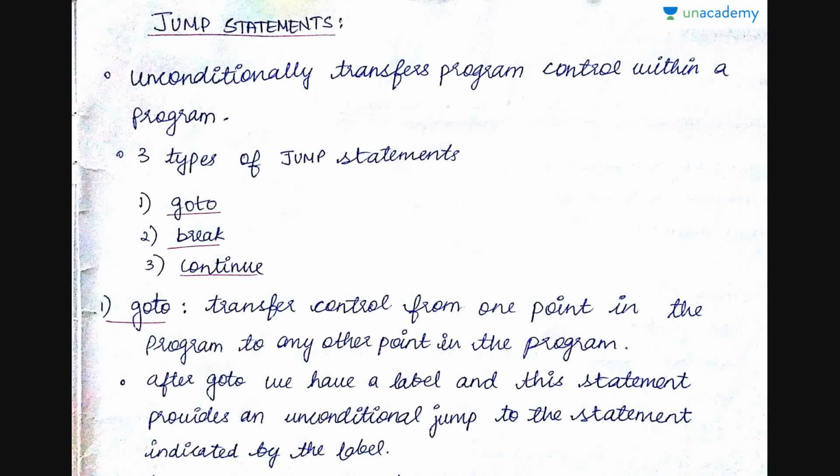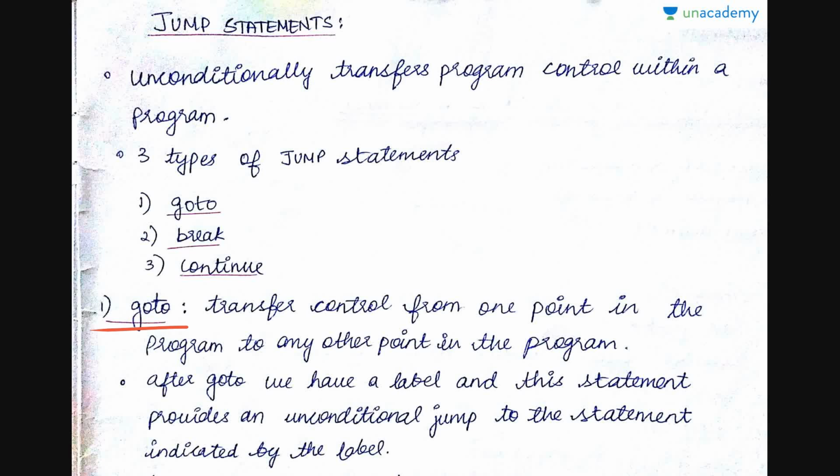It's literally that you jump from one point to another point in a program, and for this you don't need a condition. Like for iteration, we used to check for a condition and then do. But jump is an unconditional transfer of program control within a program. Jump statements are of three types: either you can have goto, break or continue. You'll have some idea from the names themselves. Let us see them one by one.